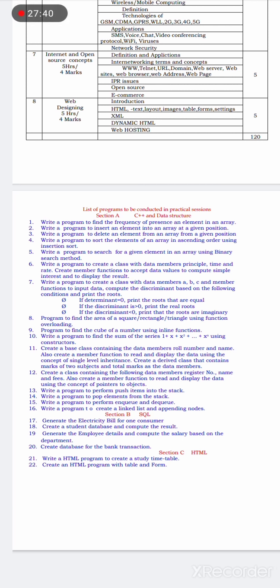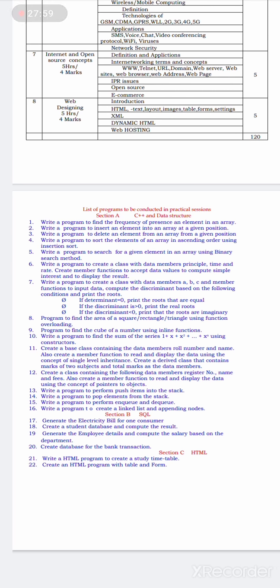Here it will allow us to create the web pages. How to create web pages we will study in HTML, and for the practical session it has 2 programs for creating HTML pages.